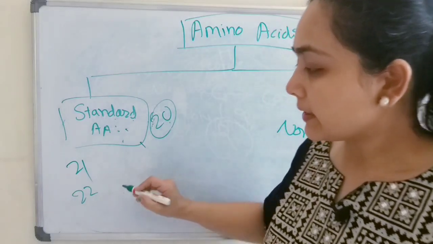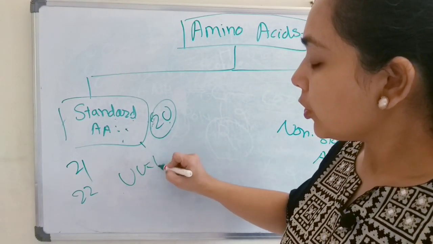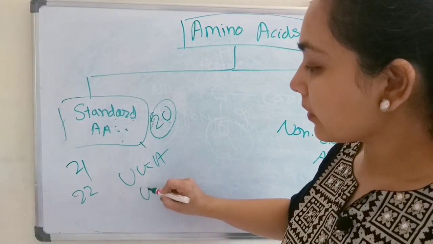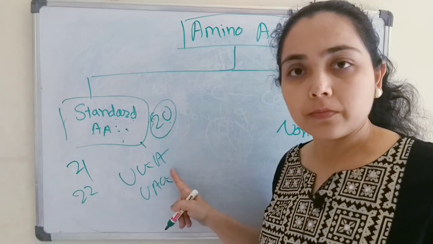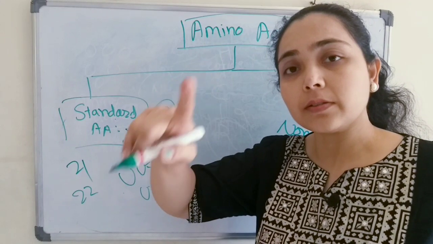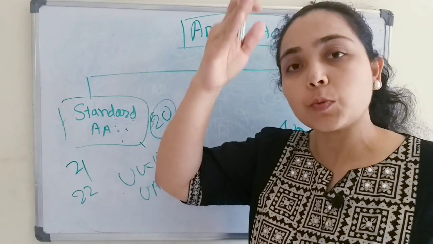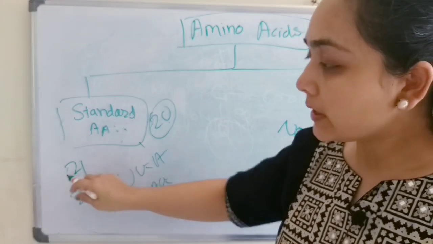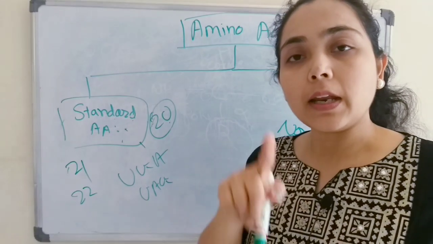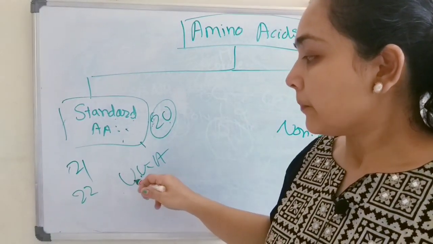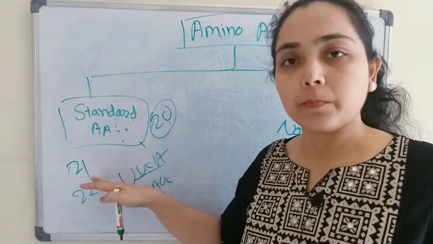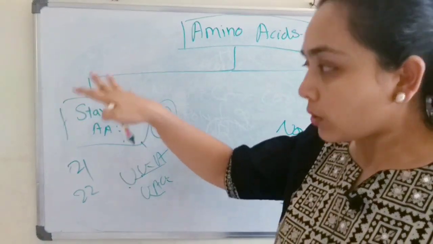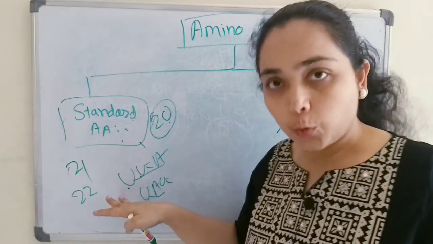And they have genetic codes UGA and UAG. These are generally the stop codons. During synthesis, these act as stop codons where the synthesis process will stop. But selenocysteine and pyrrolysine have these genetic codes, therefore they are the rare amino acids. In that way, the total standard amino acids are 22.